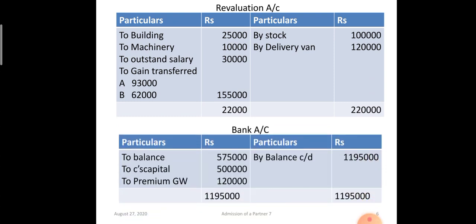Bank account. Okay, the opening balance was 5,75,000. C brought in capital 5 lakh and premium for goodwill introduced was 1,20,000. So balance in the bank at the end is 11,95,000 rupees.